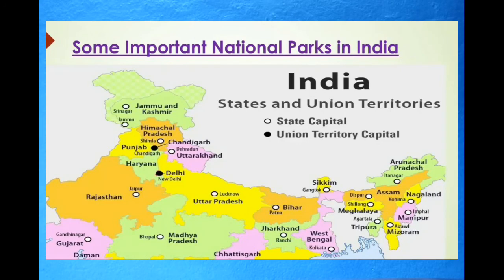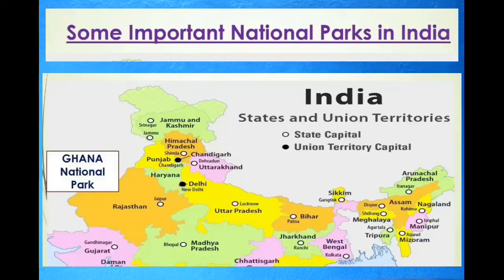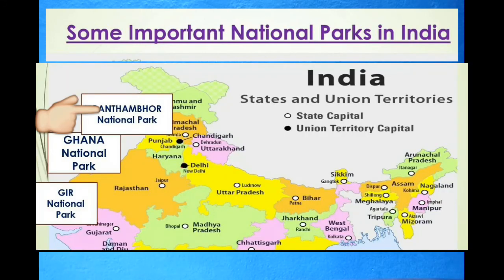So now we are going to mark some of the national parks of our country. There are many national parks, but I'm going to mark only a few here. So first is Ghana National Park in Rajasthan. Ranthambore National Park is also in Rajasthan.